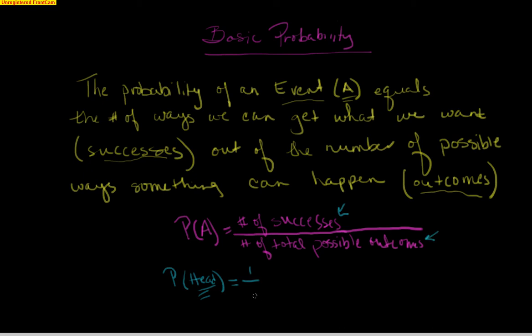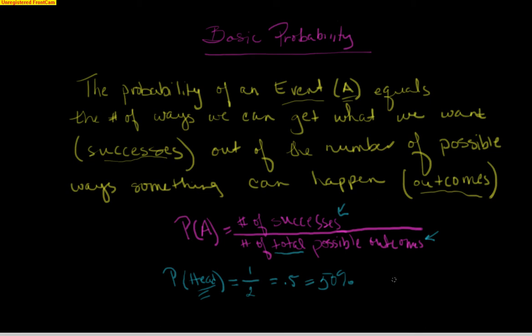So when you flip a coin, how many different outcomes can you get? Well, you could get a head or you could get a tail, but that's it. You can't get ears or an elbow. You just either get a head or a tail. Those are the total possible outcomes, and there are two of them. I'm using a very simple situation that I know most of you know the answer to. Most of you know the probability of flipping a head is a half, or if you did that on your calculator, you'd get 0.5, or we could write it as a percent, 50%. So it's a 50-50 chance of tossing a head, a 50% chance, a 0.5 chance, or a 1/2 chance.